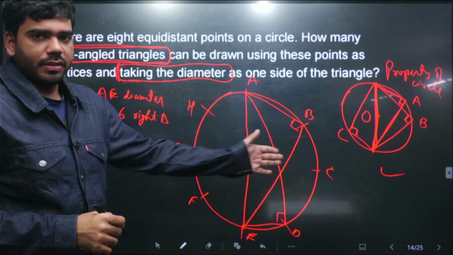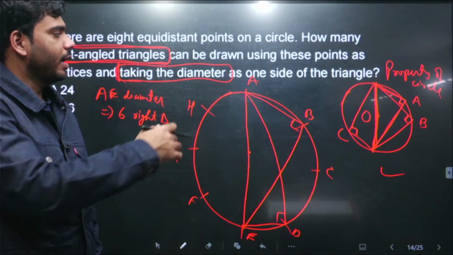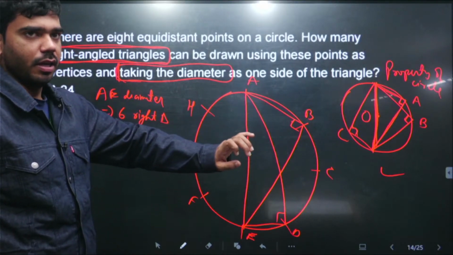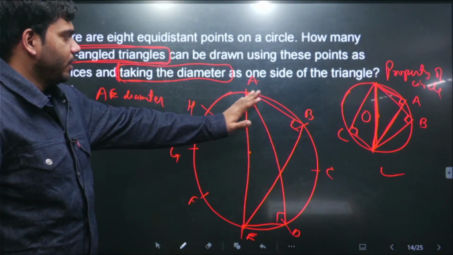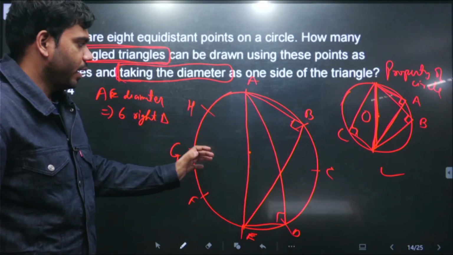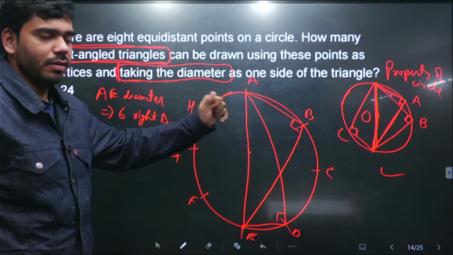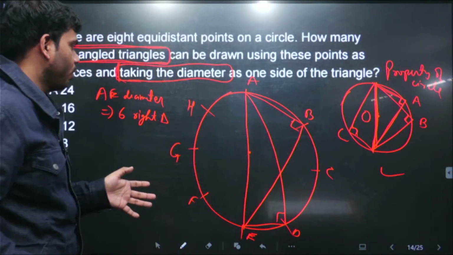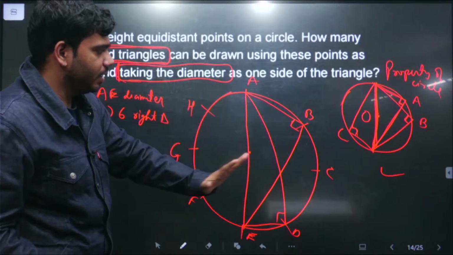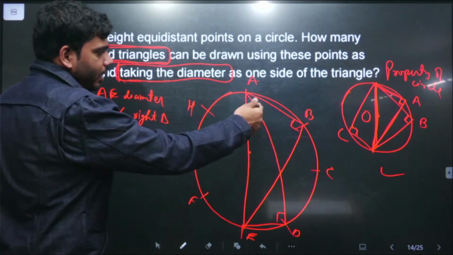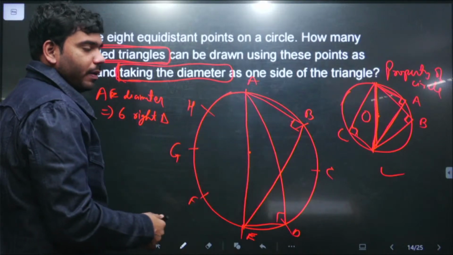AE was the diameter, 6 other points were there, and I am saying if you connect any point on the circumference with AE, that will be a right angle triangle. And the question is saying we need to find the triangles with any of these 8 points as the vertices of the triangle. So obviously 6 points are there, so 6 right triangles can be formed using AE as the diameter. And similarly, the question that remains is how many diameters are possible, how many diameters can there be.